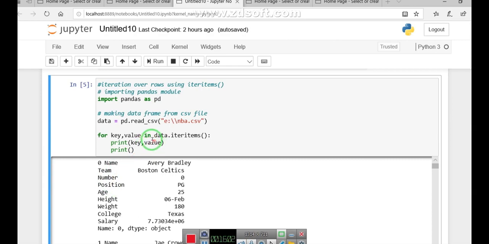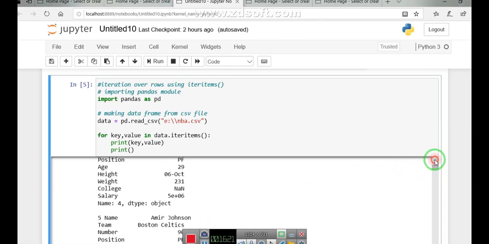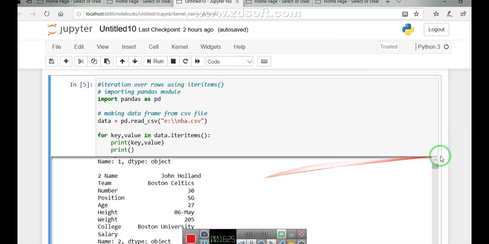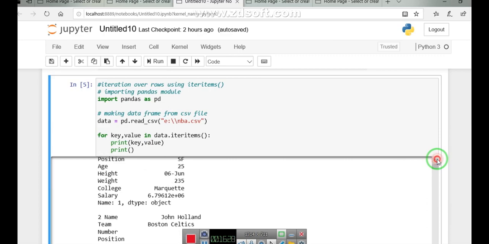The value is represented here by rows. So the first item is name with its corresponding value, the second item is team with its corresponding value, the third item is number and its corresponding value. So this operation is for row number 1. Similarly, you can see the next operation is for row number 2.